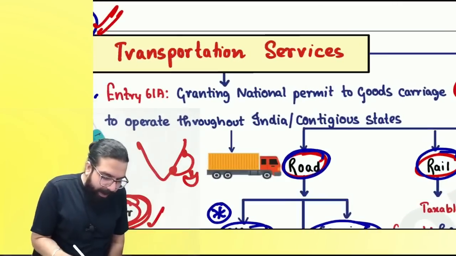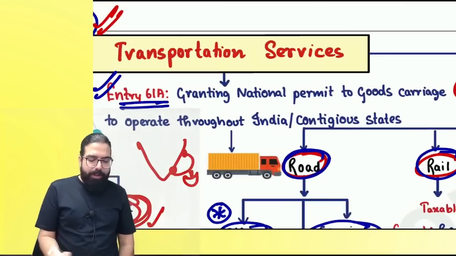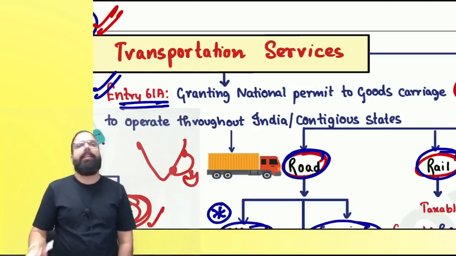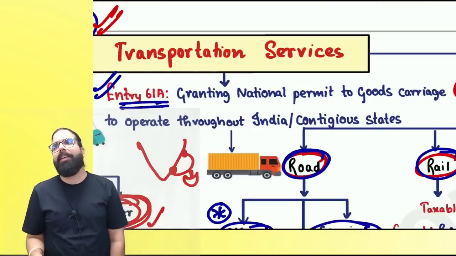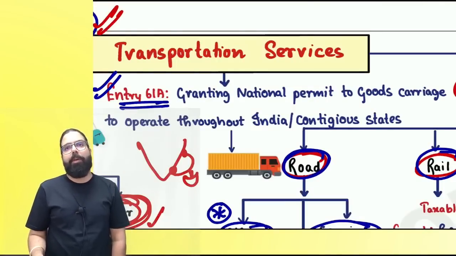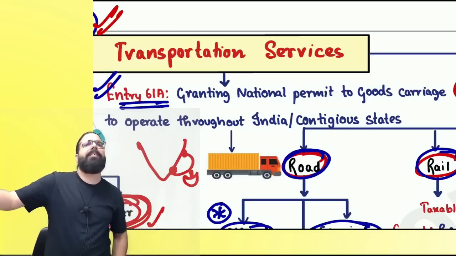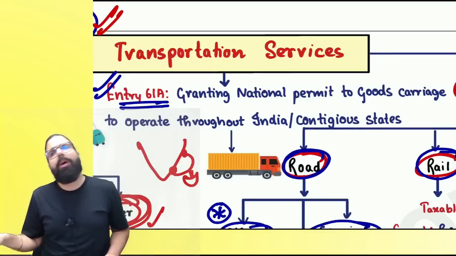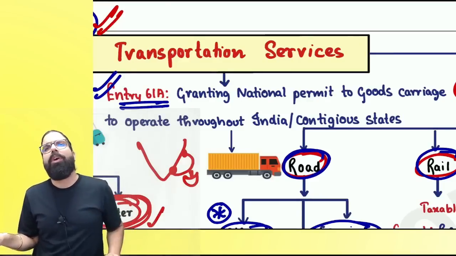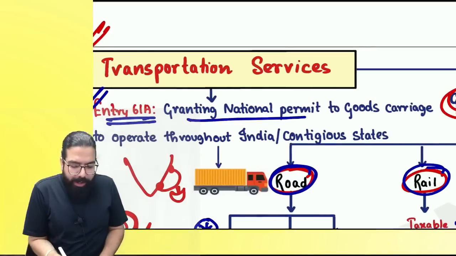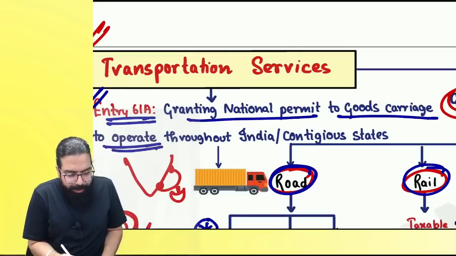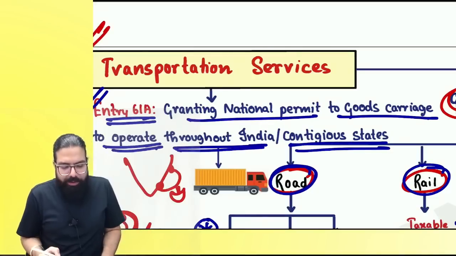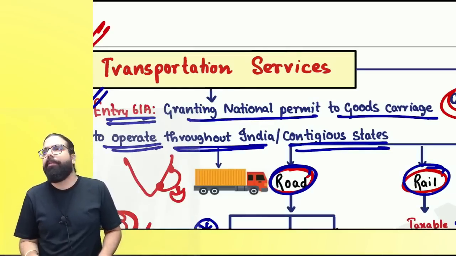Okay, here. Entry number 61A over here. What is entry number 61A talking about? It says, Baba, you would have seen on many trucks it is written state permit, national permit, all this. Against that national permit, state permit which is given, a fees will be charged by the state government. Whatever fees is being charged, on that there is no GST. Can we go ahead, everyone? Granting of national permits to goods carriers to operate throughout India or contiguous state, there will be no GST.